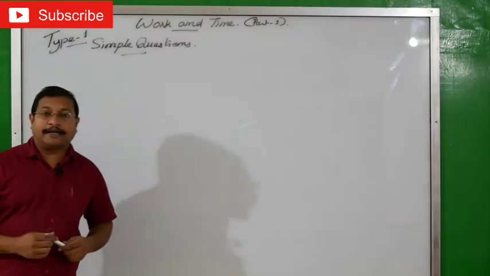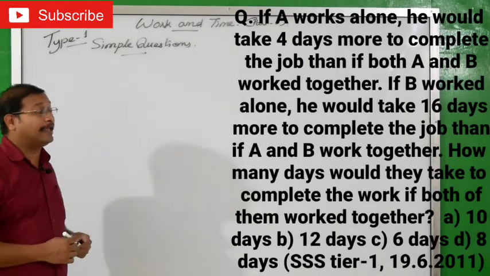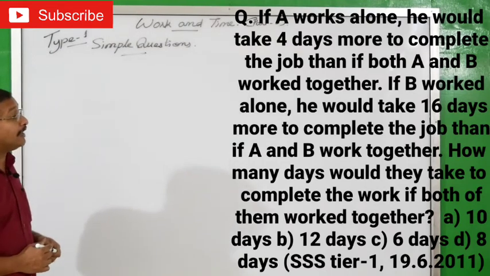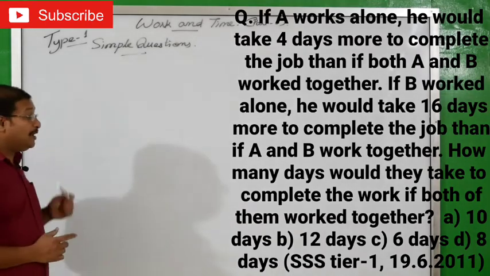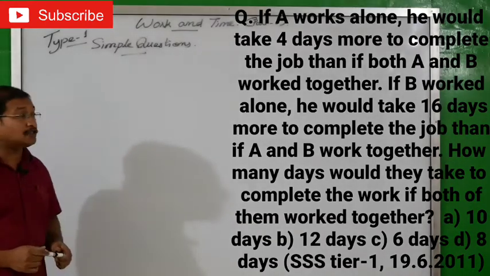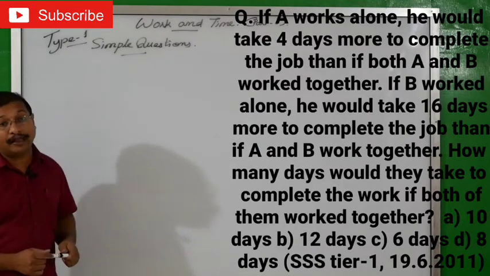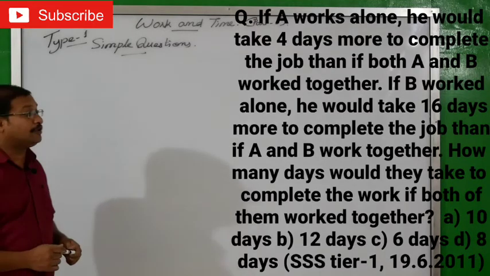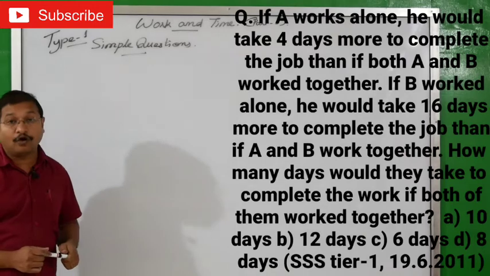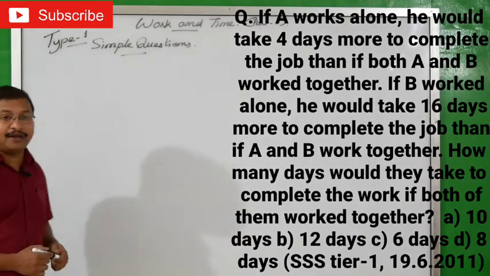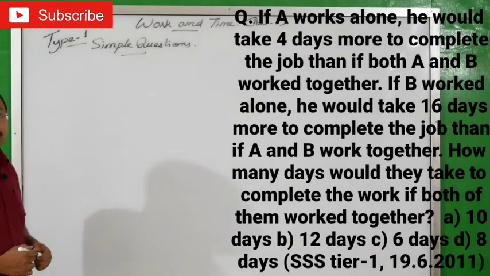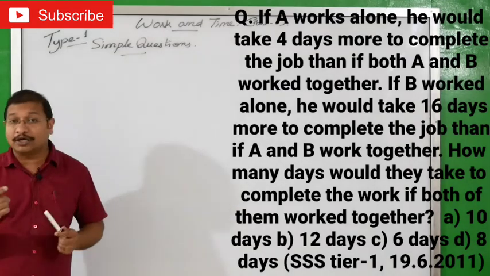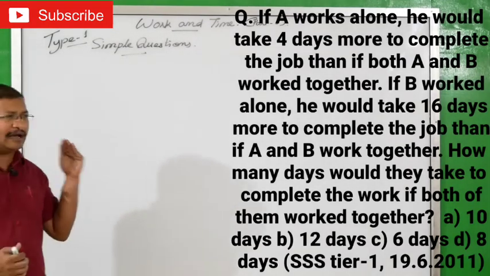Ready? I'll read the next question. If A works alone, he would take 4 days more to complete the job than if both A and B work together. If B works alone, he would take 16 days more to complete the job than if A and B work together. How many days would they take to complete the work if both of them work together? The options are A, 10 days, B, 12 days, C, 6 days, D, 8 days. Of course, it came in SSC Tier 1, 19/6/2011 question paper.